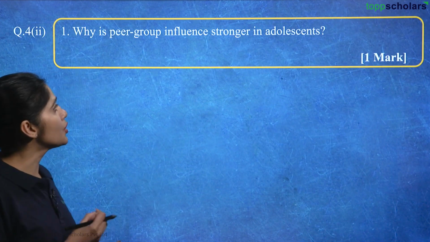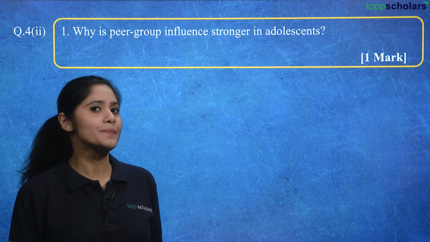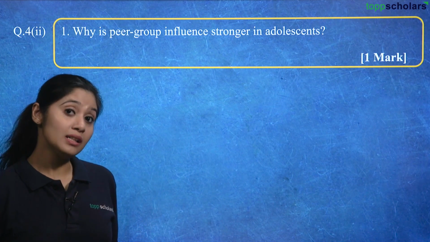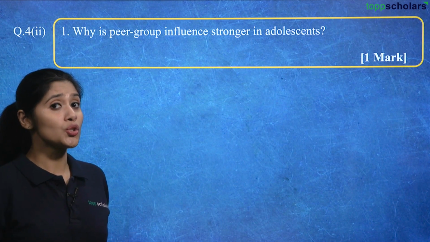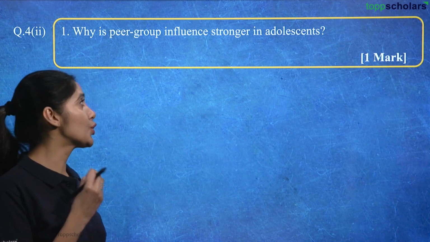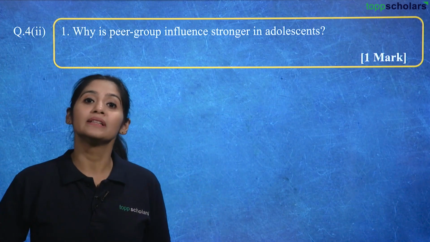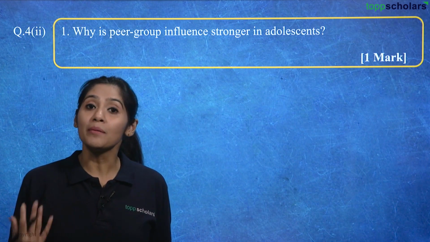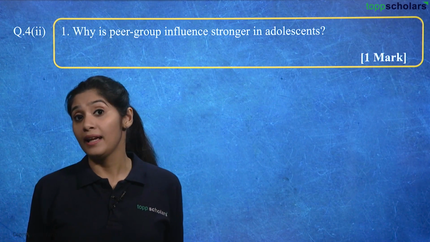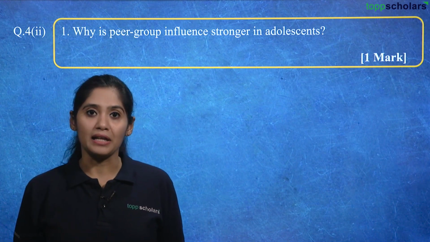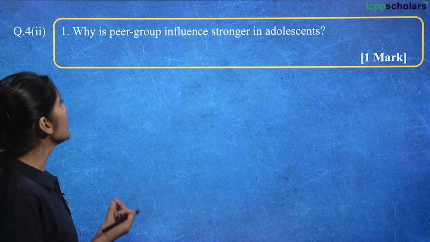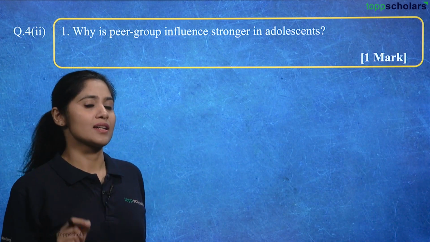Why is peer group influence stronger in adolescence? What do you think? What is the adolescent time? It is before adulthood hits in, right? So during that time when people are teenagers, at that time peer group, what is peer group? The group that is surrounding them. The people they meet more often in school or college or in their neighborhood of their same age. They are their peer group. So during the adolescent period, the peer group influence is the strongest. Why is that so?